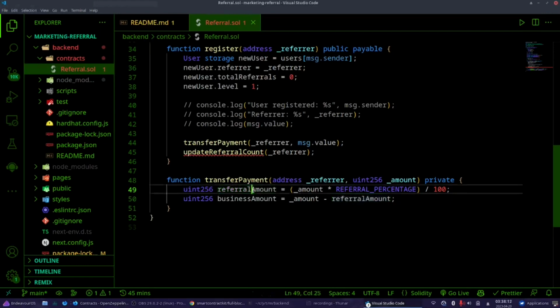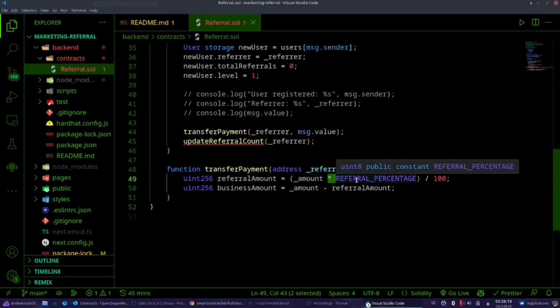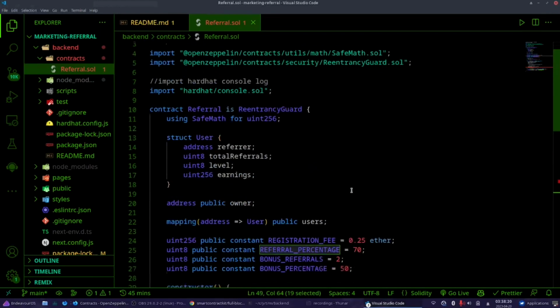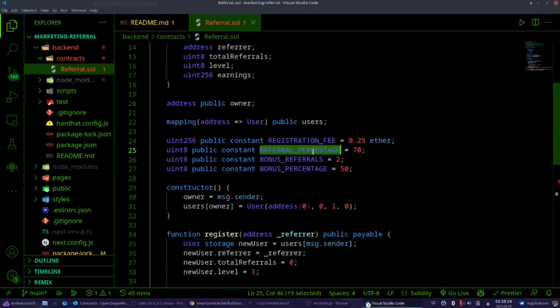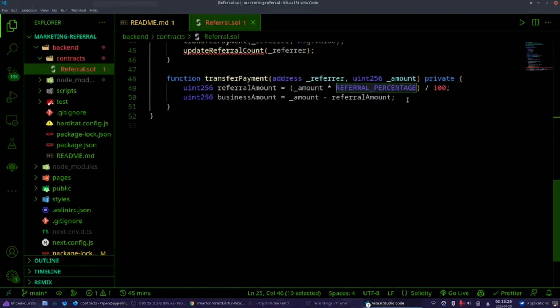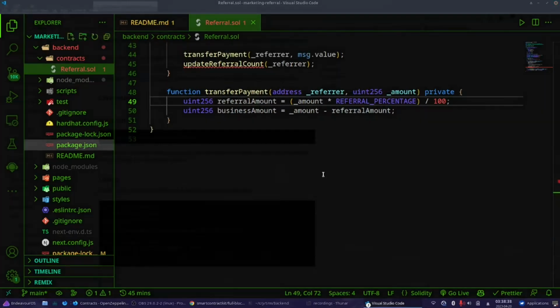So this is the referral amount, which is the amount times referral percentage, which here we defined as 70, divided by 100. So this is our basic math. I hope it's correct. I remember it's correct, and I tested it, but who knows, maybe I made a mistake.